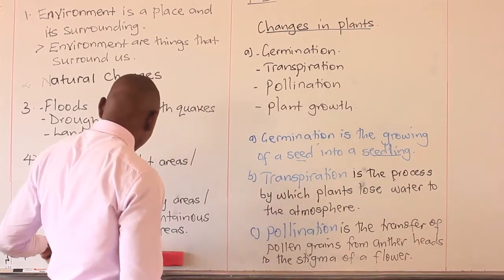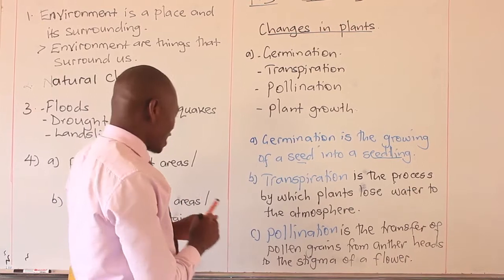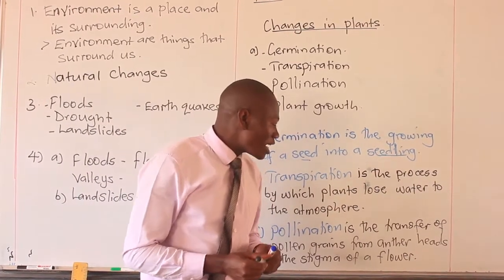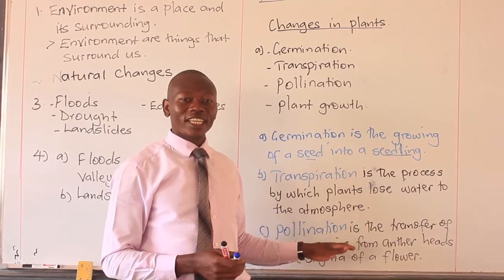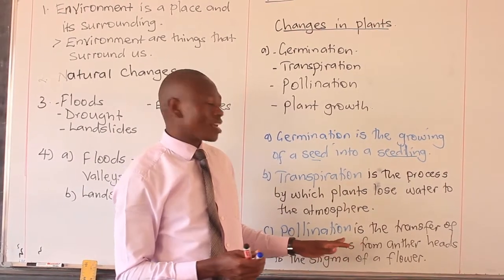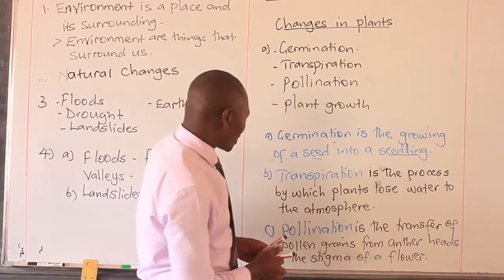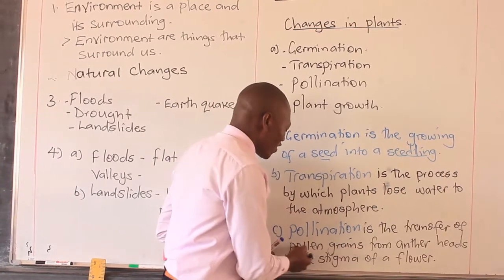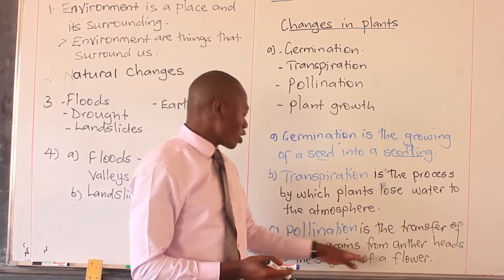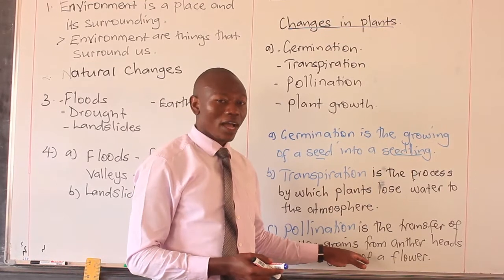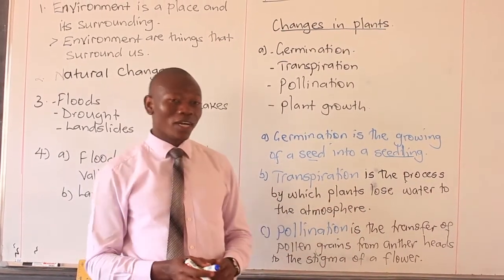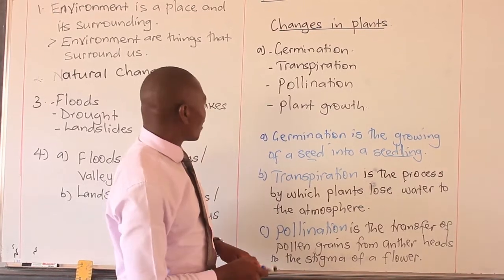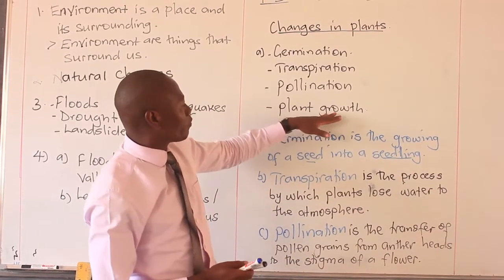So these insects, we have birds, do carry out this process here. They go on collecting nectar, and in the process they carry what we term as what? Pollen grains. These pollen grains are transferred to the stigma, and so that's why we refer to this process as what? Pollination.